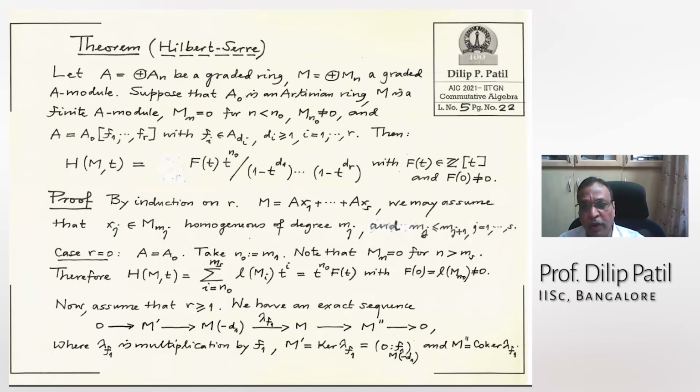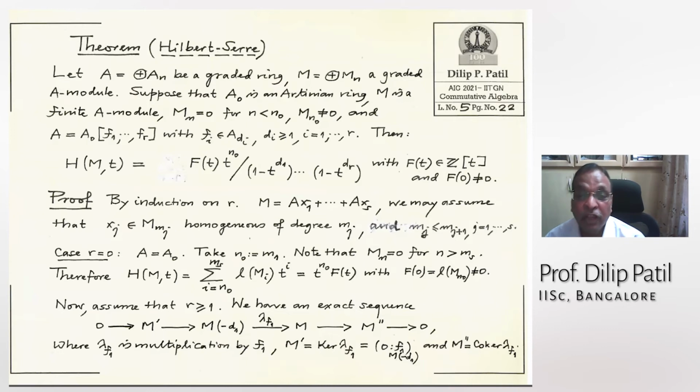Okay, with this, what do I want to prove? Then I want to prove that the Hilbert series of M is a rational function. The numerator polynomial is some polynomial f(t) times t to the power N0. I want you to understand the statement first and then worry about the proof.